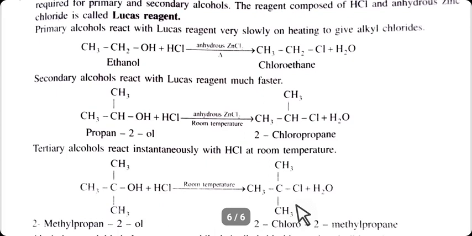Tertiary alcohols react immediately with Lucas reagent, and the formation of the alkyl chloride is indicated by its separation from the aqueous layer. In case of a secondary alcohol, layer separation is observed after a few minutes, and for primary alcohol, layer separation requires a long time and that too after heating.